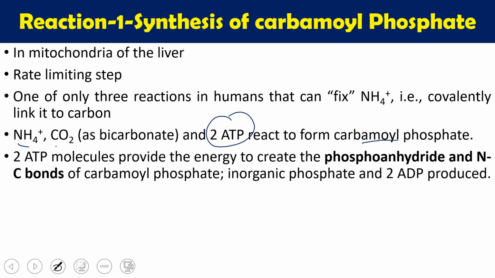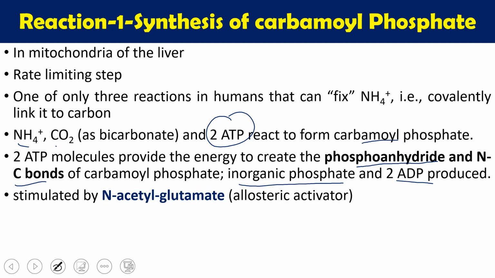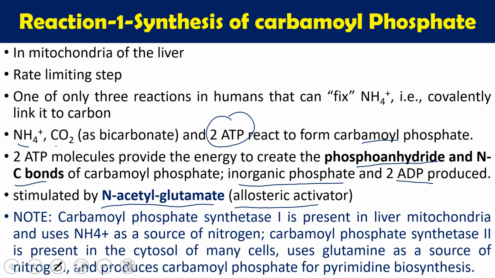So 2 ATP molecules provide the energy to form the phosphoanhydride bond and N-C bonds of the carbamoyl phosphate. 2 ATP release inorganic phosphate, and 2 ADP are produced. This reaction is a very regulatory step, and one of the most important regulators of this step is N-acetyl glutamate, which is an allosteric activator of this enzyme. This carbamoyl phosphate synthase 1 is present in liver mitochondria and uses ammonia as a source of nitrogen.